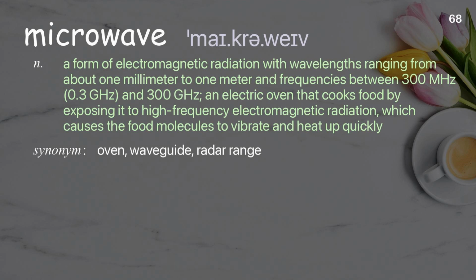Microwave. A form of electromagnetic radiation with wavelengths ranging from about 1 millimeter to 1 meter and frequencies between 300 MHz (0.3 GHz) and 300 GHz; an electric oven that cooks food by exposing it to high-frequency electromagnetic radiation, which causes the food molecules to vibrate and heat up quickly.